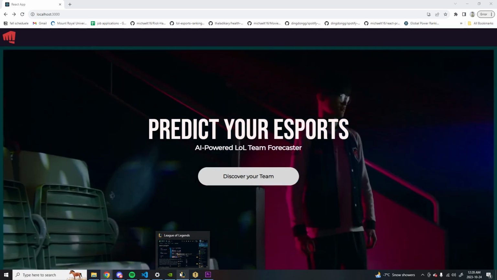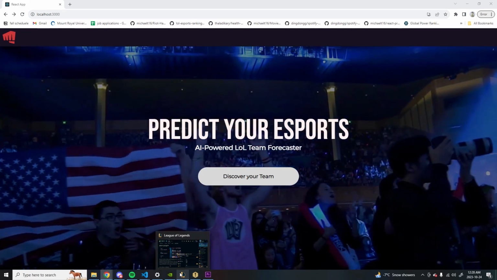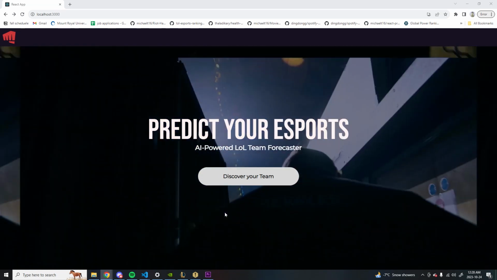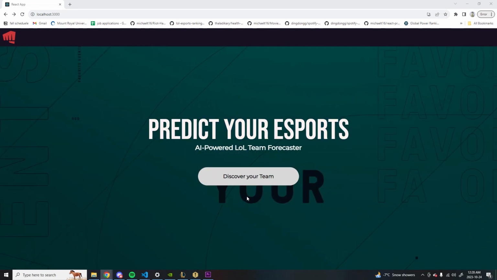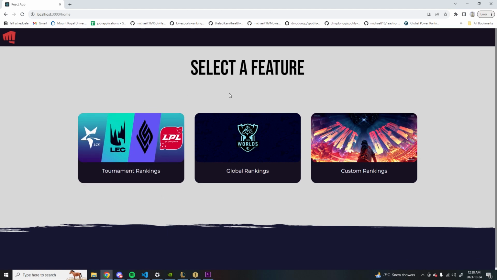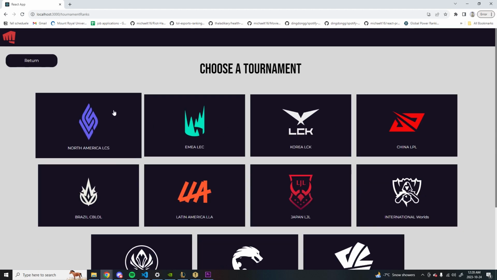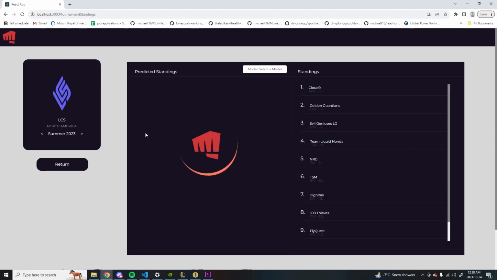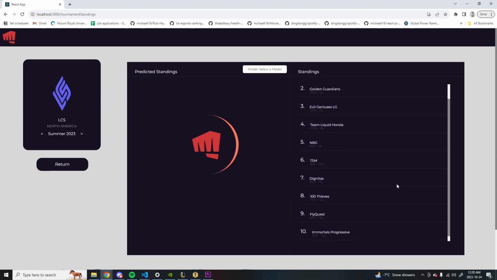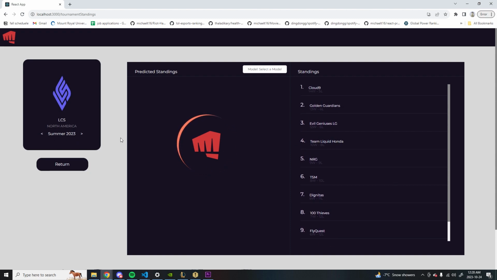Hello, so this is our front end for our global power rankings hackathon for Riot and AWS. And currently, when we select discover your team, we are presented with three different features. And when we select tournament rankings, we can search a tournament. Let's say we do NALCS right now. The standings on the right is the actual standings of what happened during the summer 2023 LCS.